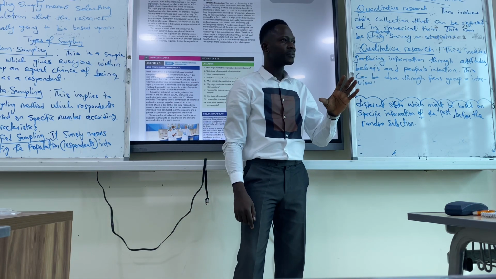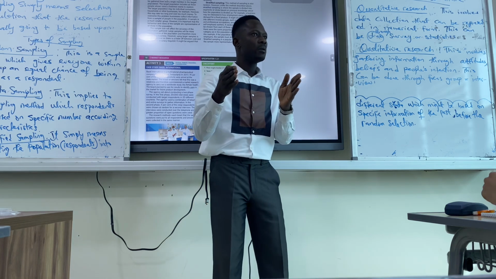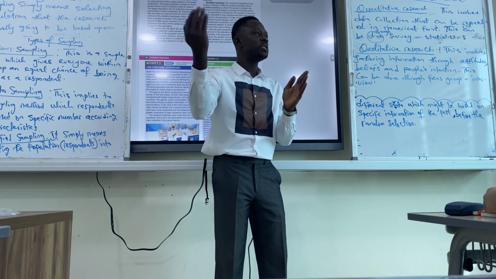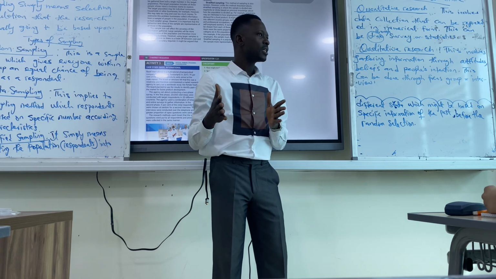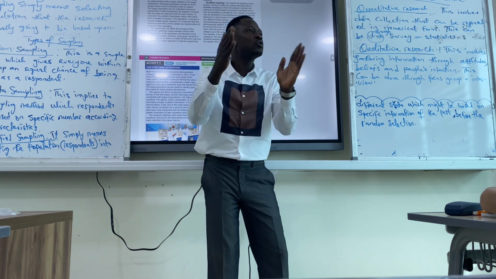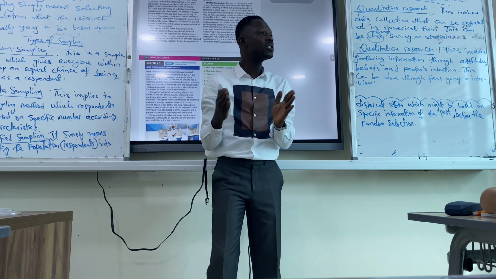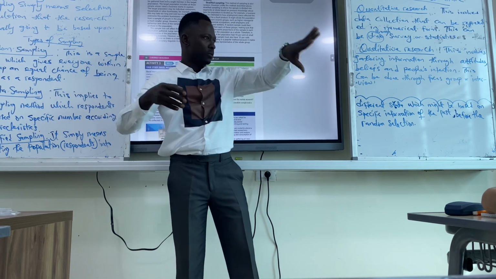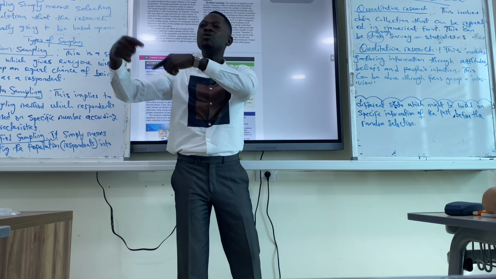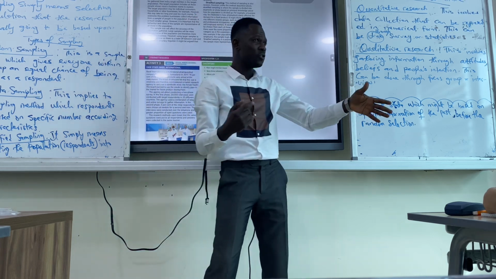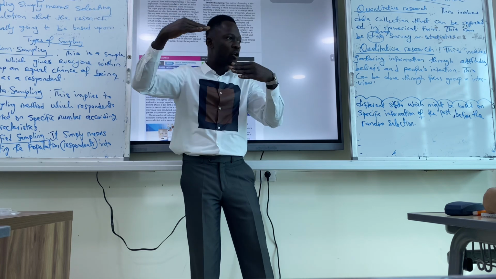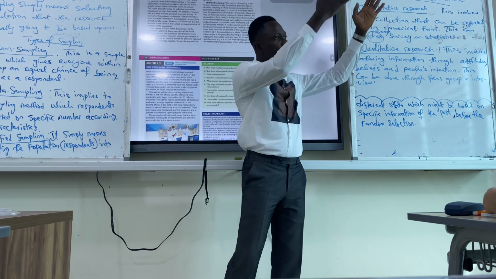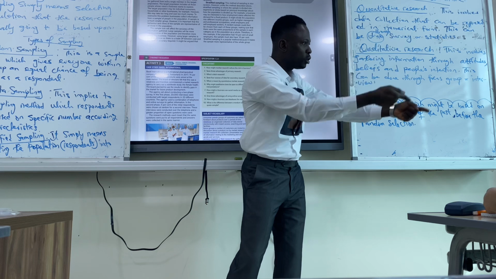Segment means group. Maybe based on income, age, religion, or gender. These are segments. So segment means different groups. Based on gender, females and males. Part of those females, we now use a random sample on them. Part of those males, we use a random sampling on them. Based on income, low income earners, middle income earners, high income earners. For the high income earners, we now randomly choose.